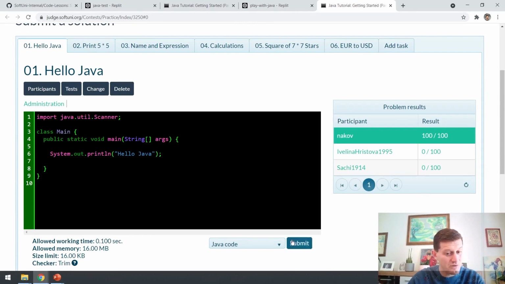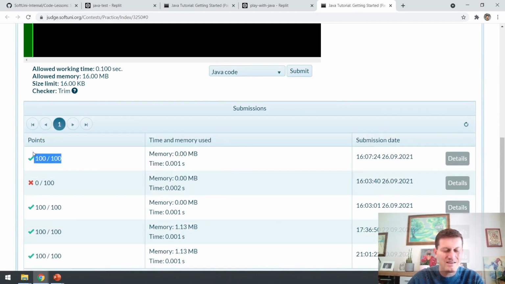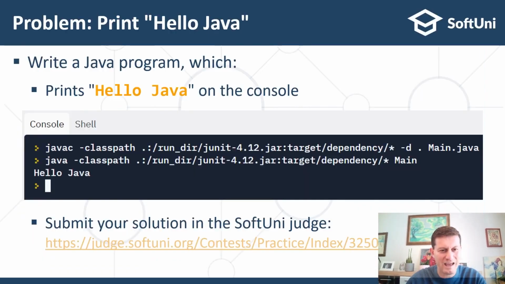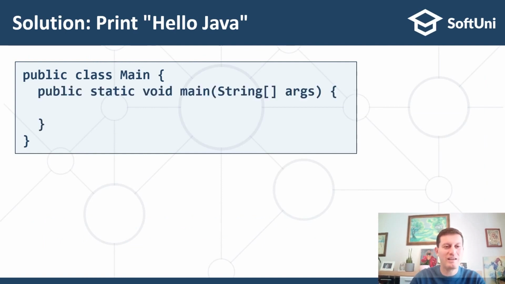I already wrote it and submitted it, and I need to wait a bit, and it says it's correct. I have 100 out of 100 points. Some coding exercises might be partially solved, for example, 50 out of 100 or 20 out of 100. We'll see later.